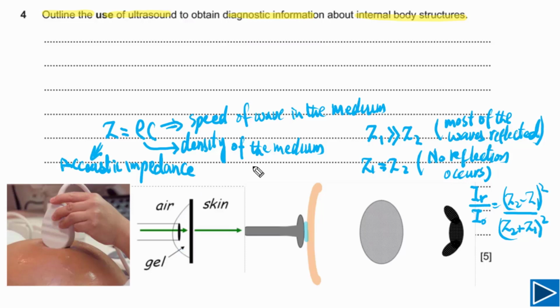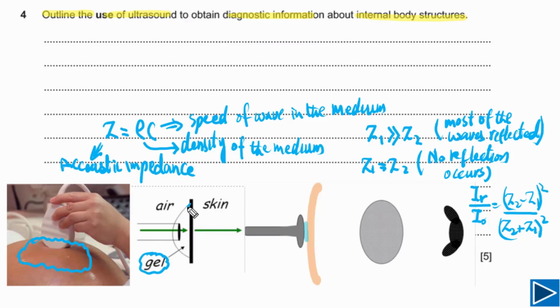Let's try to understand why doctors use gel on the skin of the patient. Any patient who goes for ultrasound, they will use gel on the skin of the patient. As you can see here on the belly of this pregnant woman, there is a gel and here is the ultrasound probe, and it is pressed a little bit inside. That is also very important.